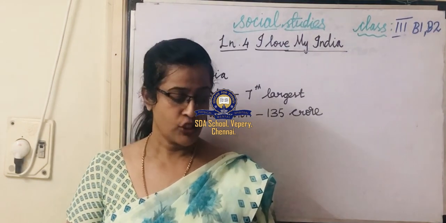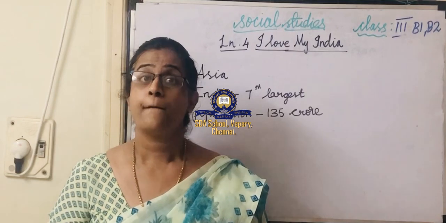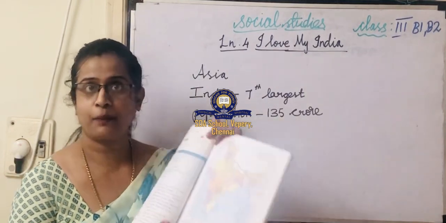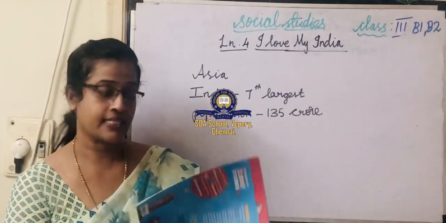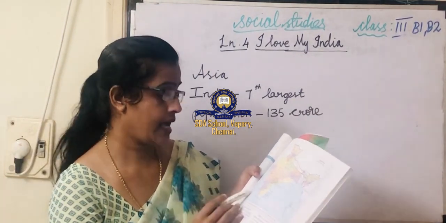India shares its boundaries with many countries. You can look at the picture, page number 27.